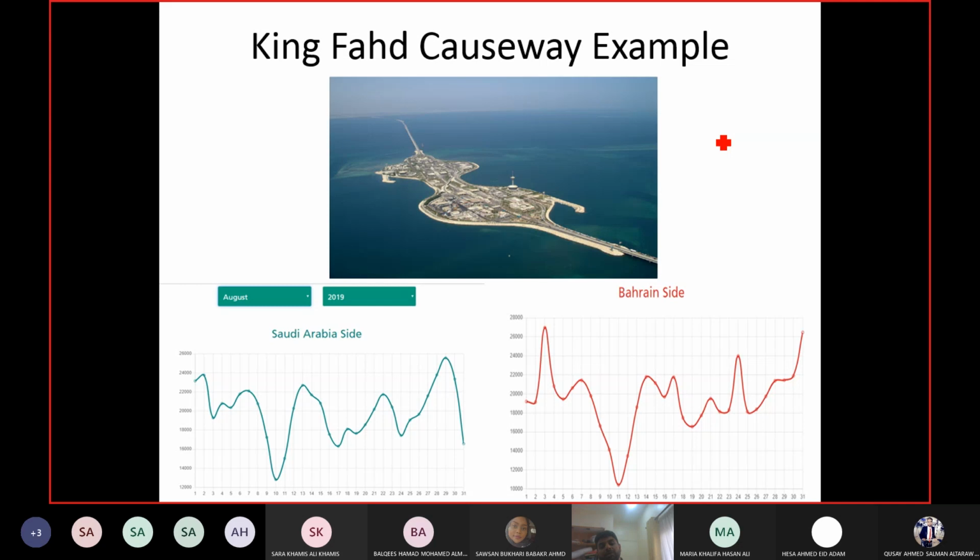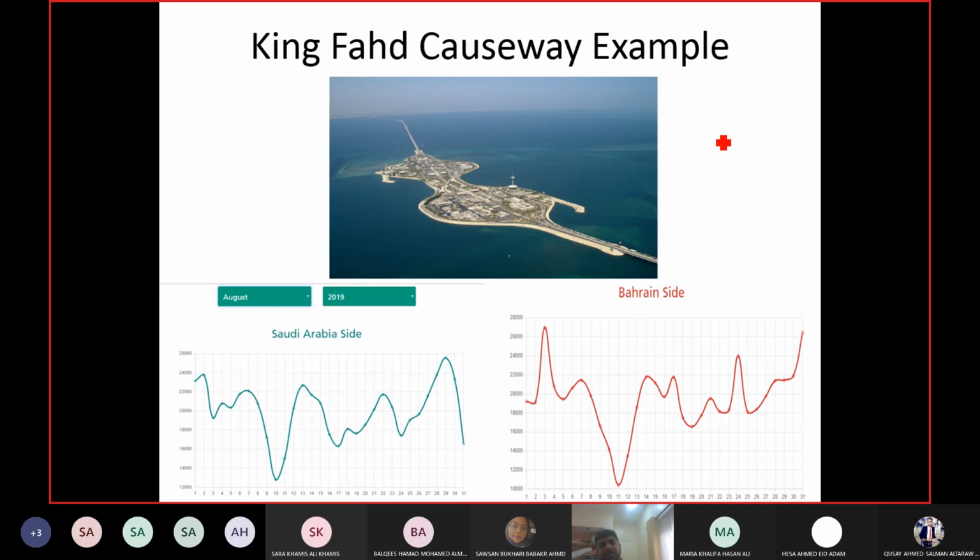The King Fahd Causeway is built over what? If I remove the causeway, what will you have between Saudi and Bahrain? The sea, yes, the sea. So the sea is the barrier.